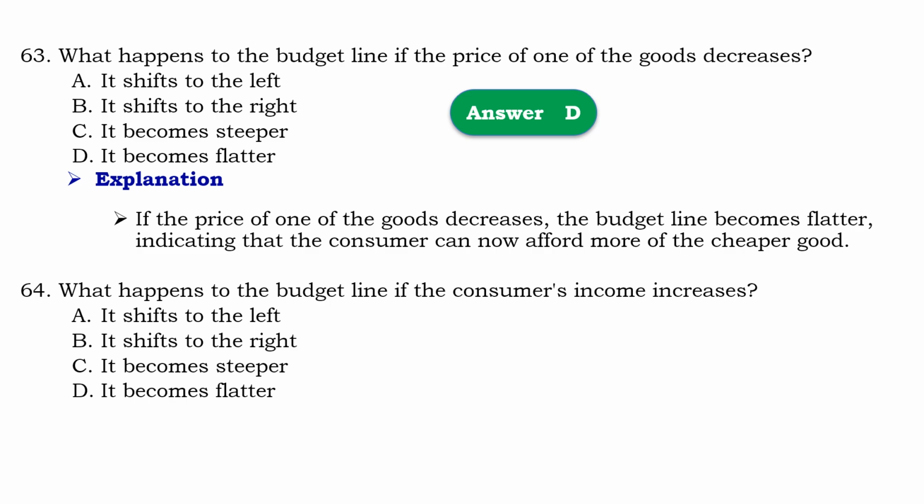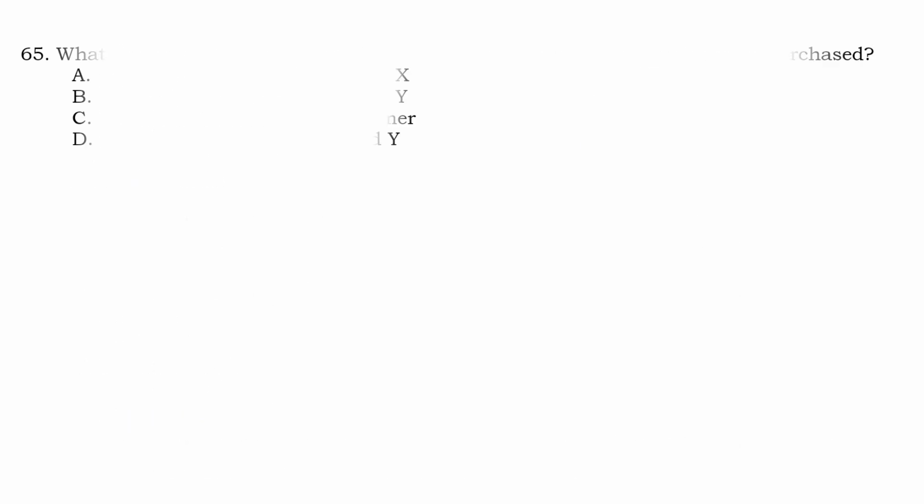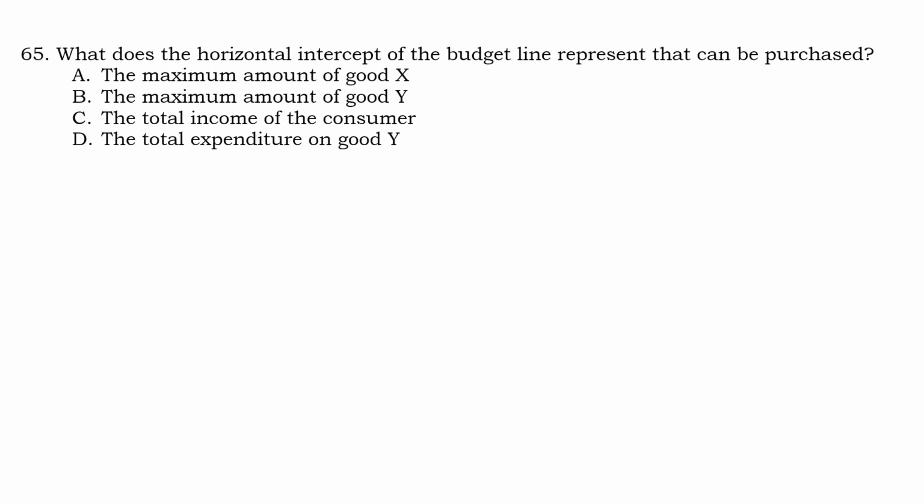So that should be B, it shifts to the right. Means that if the consumer income increases, the budget line also shifts to the right, indicating the consumer can now afford more of both goods. Question number 65: what does the horizontal intercept of the budget line represent?